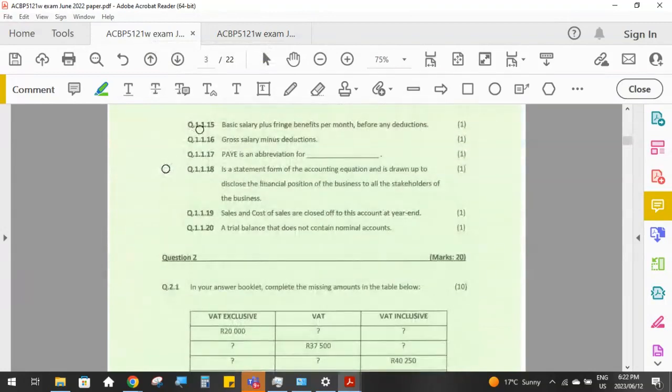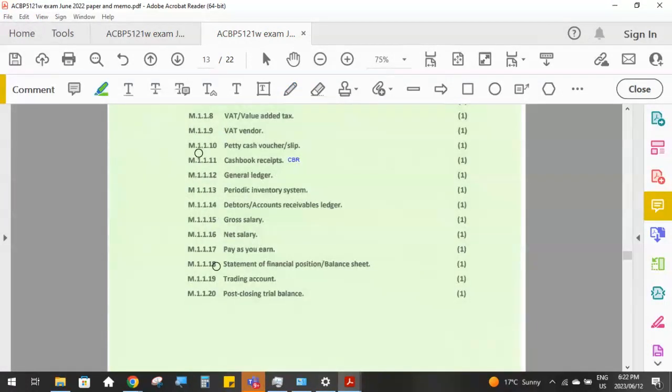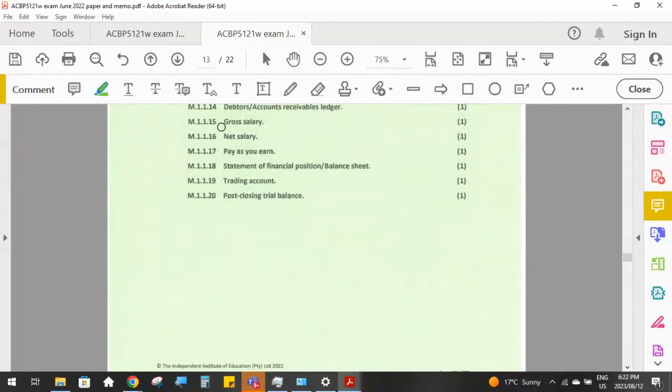Then question 15, what do we call it when we take the basic salary of an employee and add all of their fringe benefits for the month? What is that total called before we take off any deductions? That's their gross salary.